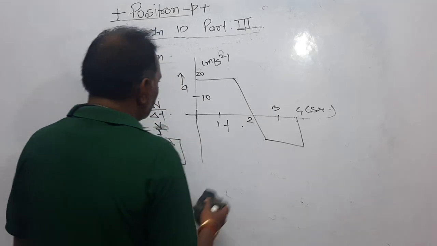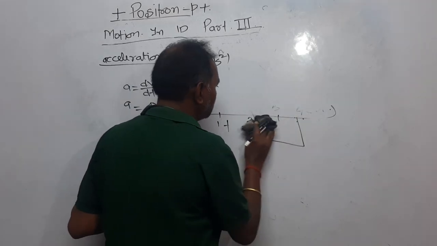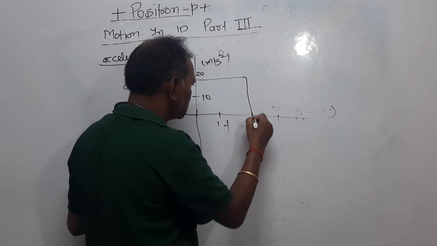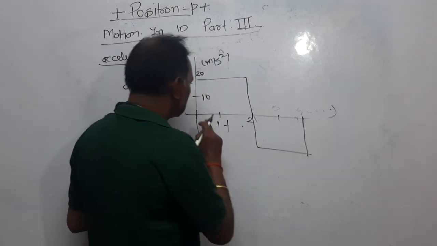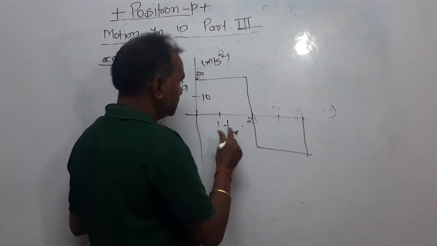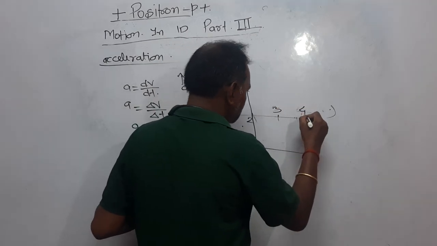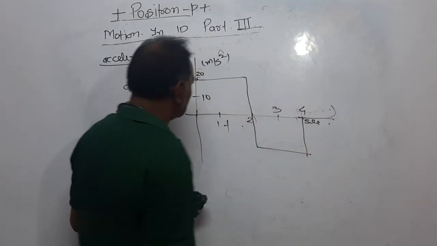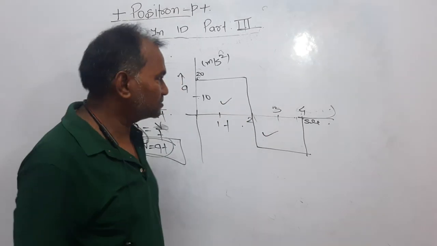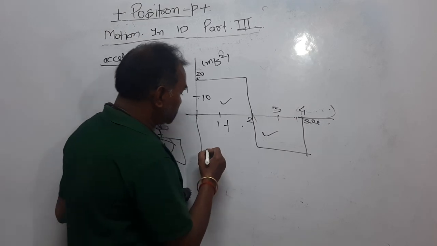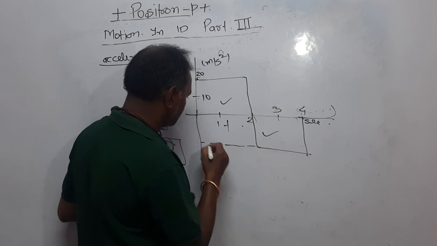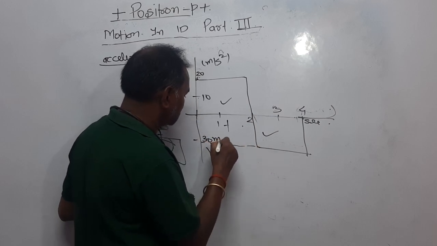For example, for our convenience, let's take a very simple curve that will explain everything. The curve is like this. This is 20, representing 20 meter per second square, this is 10, and 1, 2, 3 and 4 seconds. Now dear students, these two might be squares. Now what will the velocity be? Let it be minus 30 meter per second square.